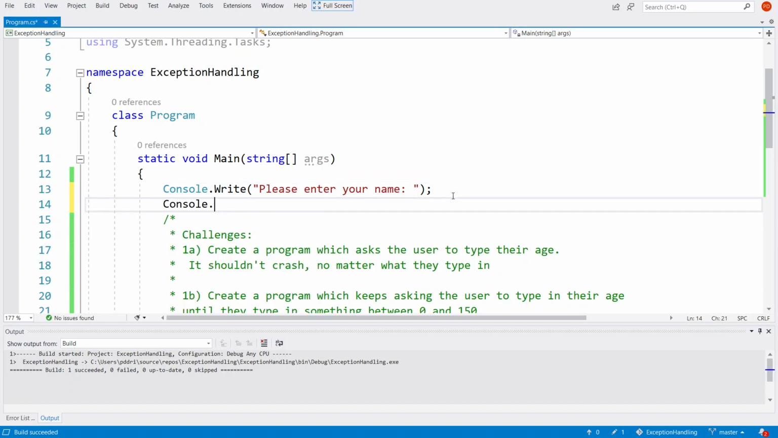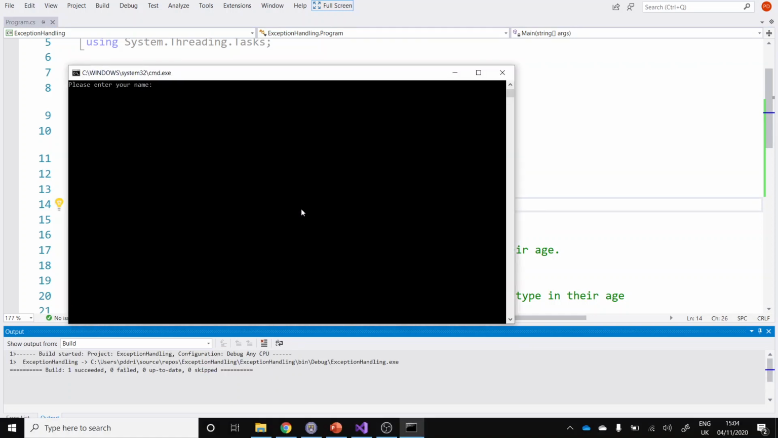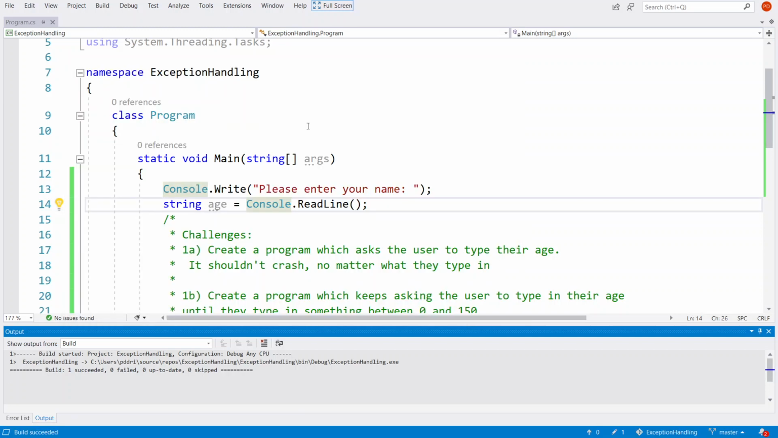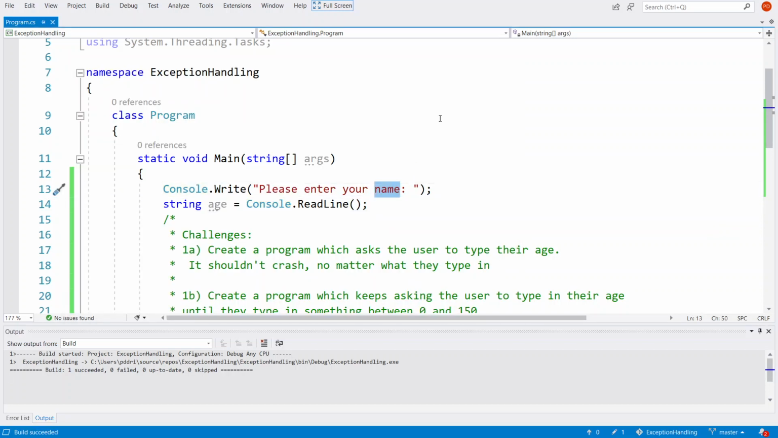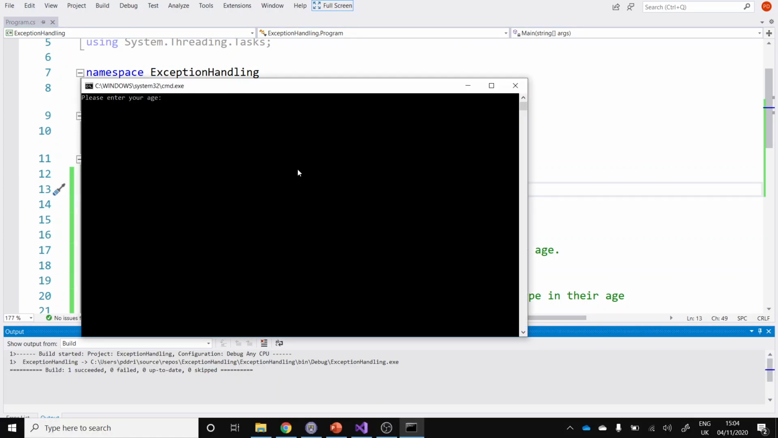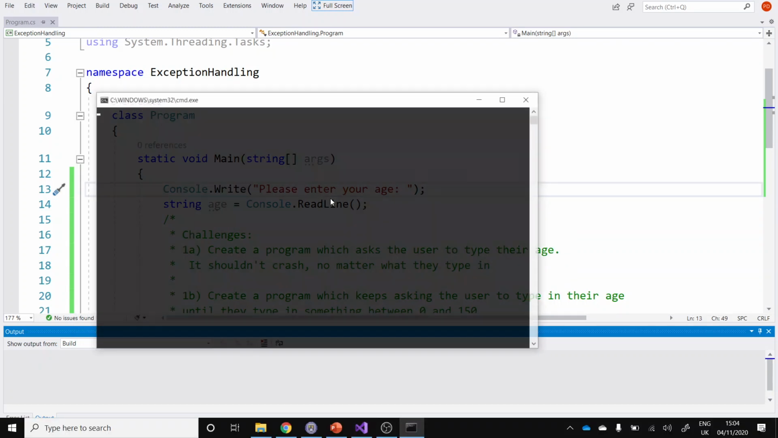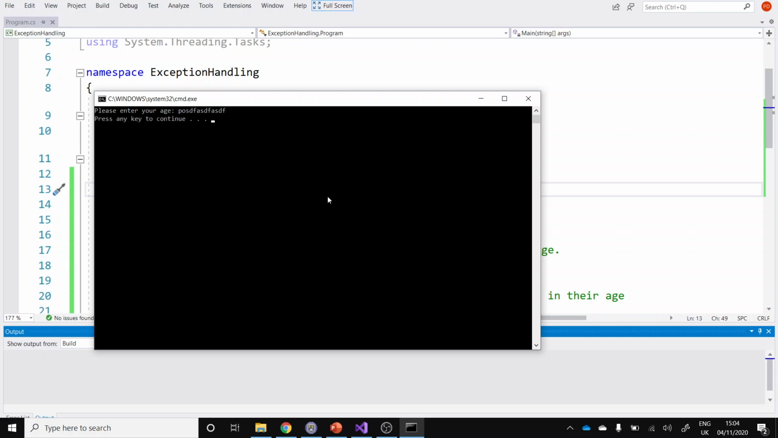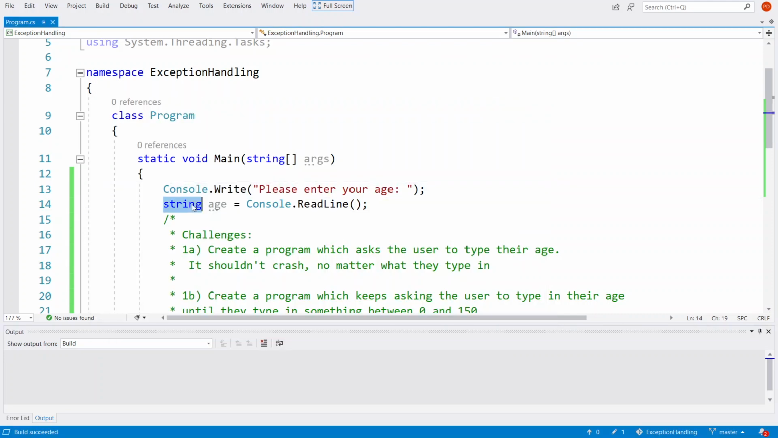Console.ReadLine so that the user can type something in, and then string age equals. Here we go. So this isn't going to crash. This will let them type in their name, but it would be much better if I followed the instructions for age. Here I can type in age, 80, it's how old I feel today, and it doesn't crash if you put some text in because it's storing it as a string.